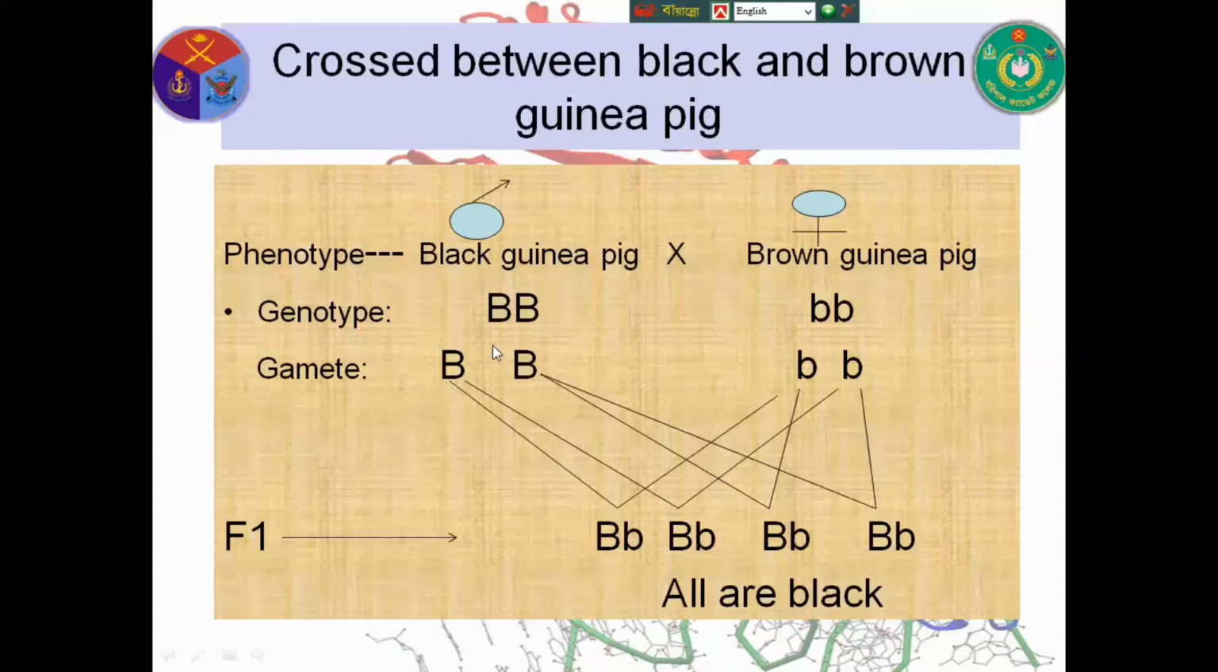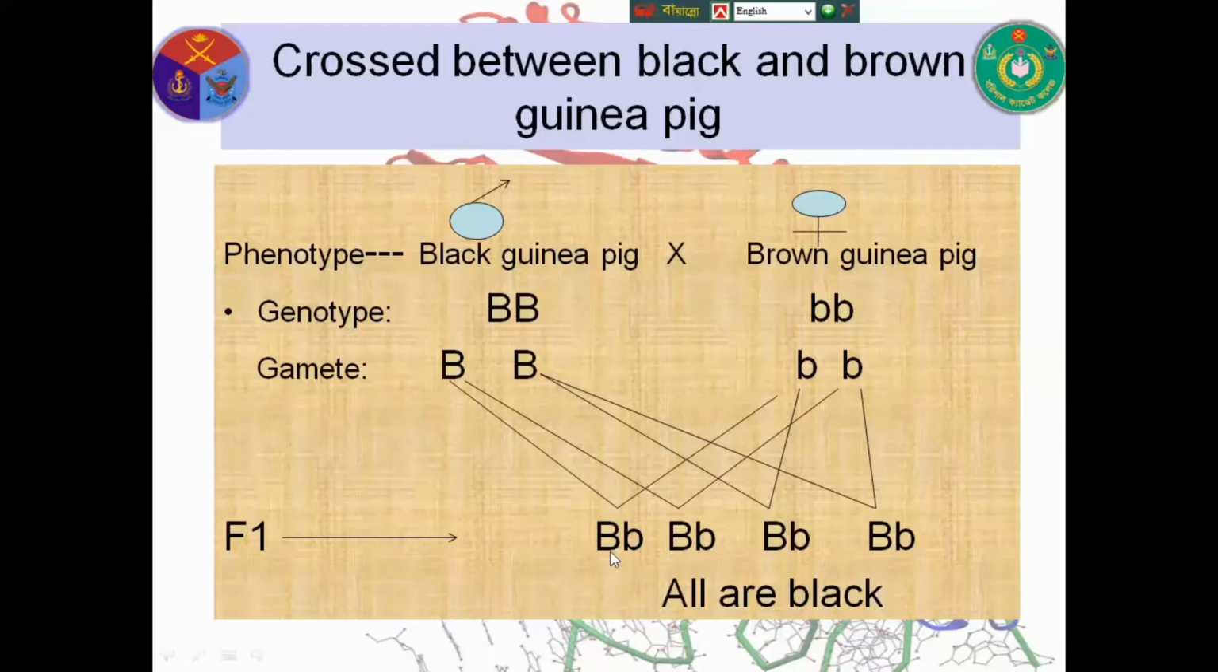This gamete is the same, so it is called a homozygous gamete, and this is also a homozygous gamete. So if you cross these gametes, then you will get one capital B and one small b getting together, but they do not mix with each other. Also, you will get four generation, four zygotes.